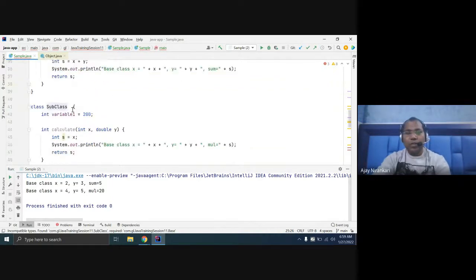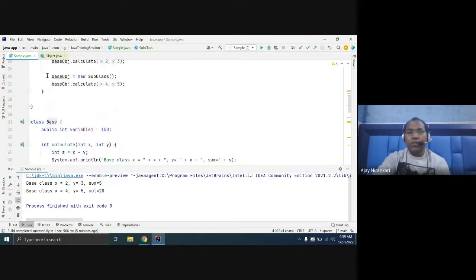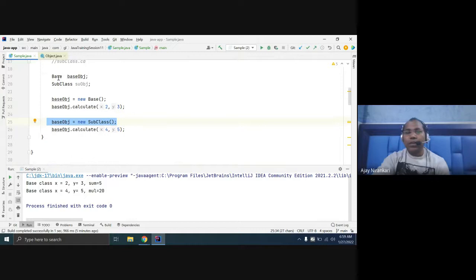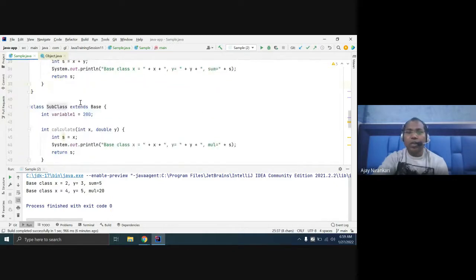Here, until your subclass inherits from the base class, it is not feasible. This is the new thing you are studying. Here you can write base. Generally, whatever object you are creating, you write the same type on both sides. But here, this is the base and this is the subclass. These are two different things, only feasible due to inheritance.